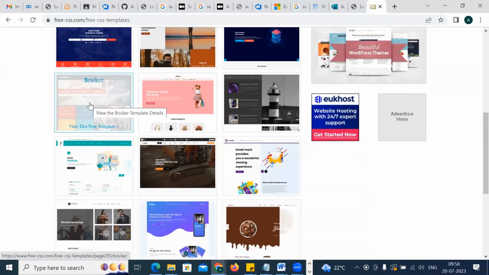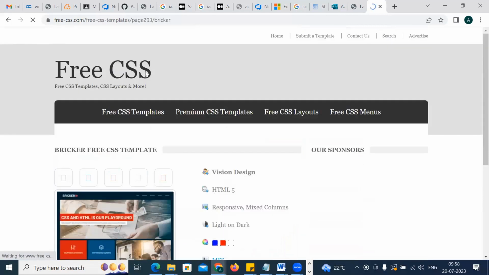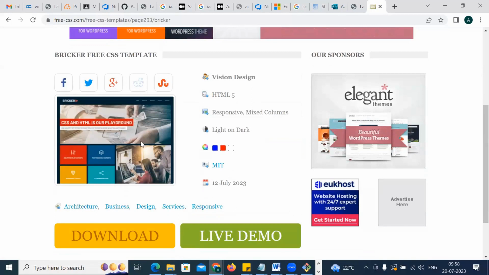Imagine this one. Okay, Breaker. Let me click here. So let's say you want to create a website like this, or exactly the same. So you have to download the code first, and then after that you have to deploy it, right? So this is a free HTML code.